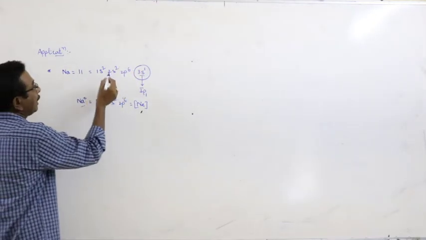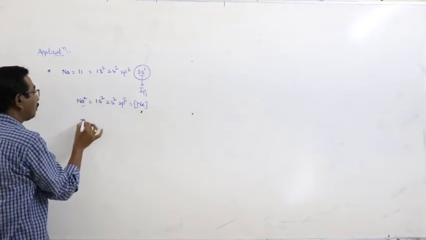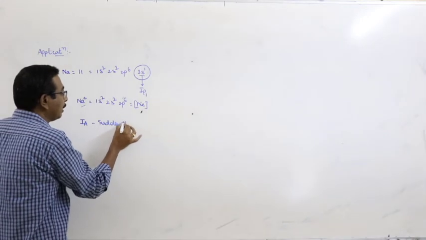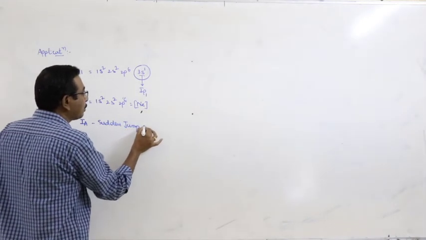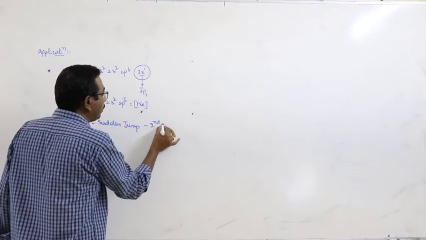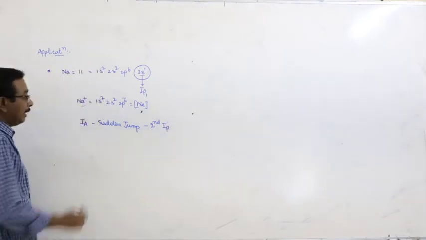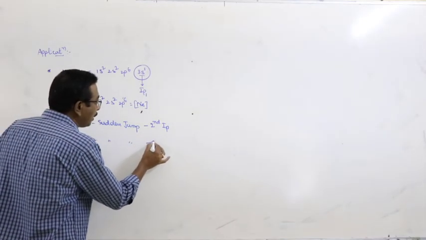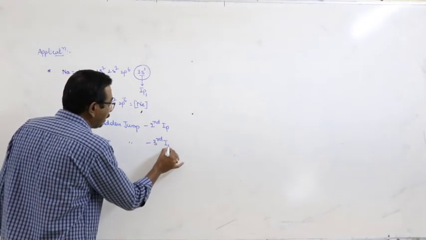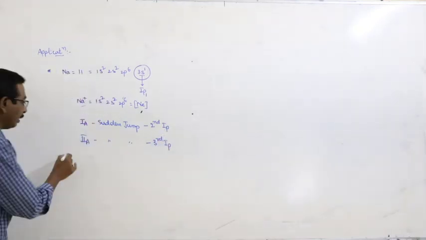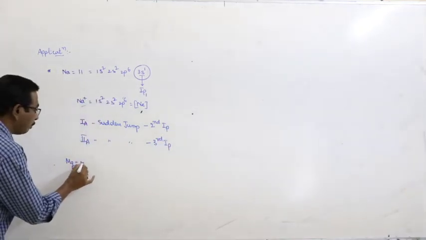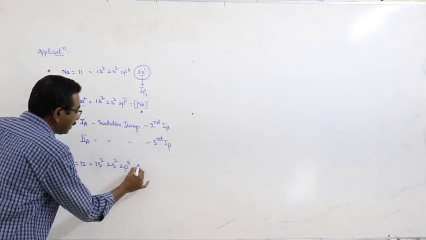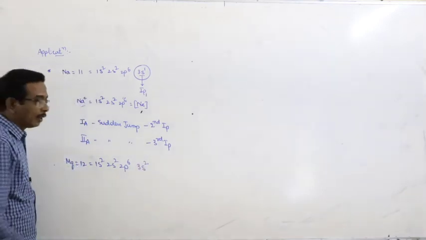Means in case of alkali metals, first A group elements, there is a sudden jump observed at the second IP. In the same way, in case of second A group elements, there is a sudden jump at the third IP. Why? Magnesium, atomic number 12: 1s2, 2s2, 2p6, 3s2.